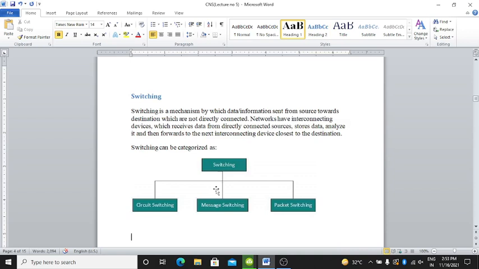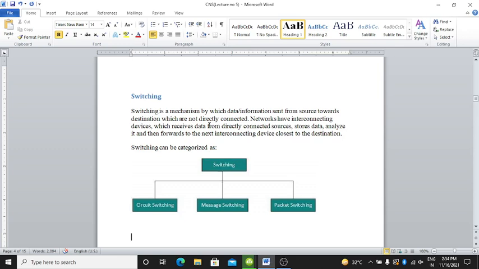Switching is a mechanism by which data information is sent from source towards destination, which are not directly connected. Networks have interconnecting devices which receive data from directly connected sources, store data, analyze it and then forward it to the next interconnecting device close to the destination.